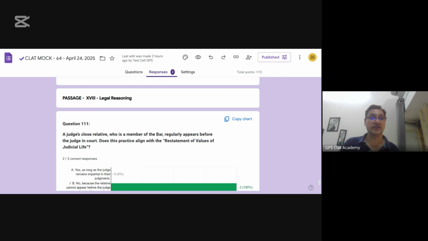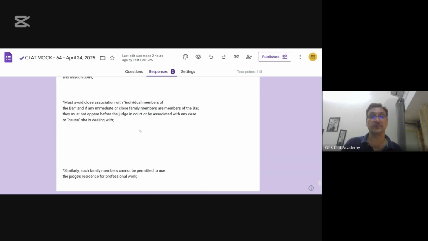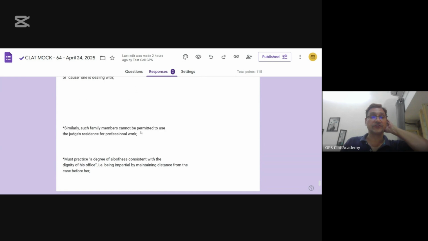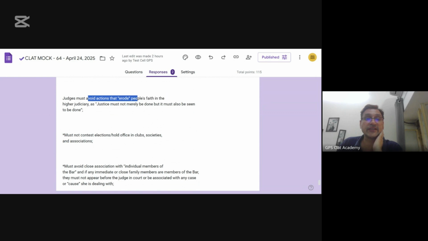It is saying that yes, one must avoid close association with individual members. This is where it starts. Such family members cannot be permitted to use. Must avoid actions that erode people's faith in the higher judiciary.